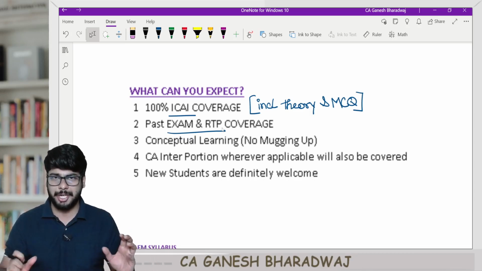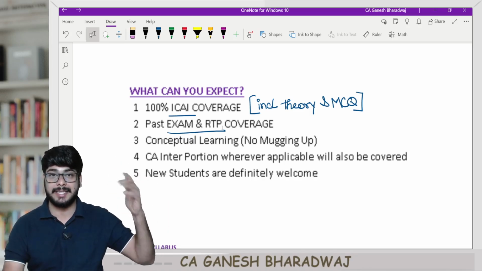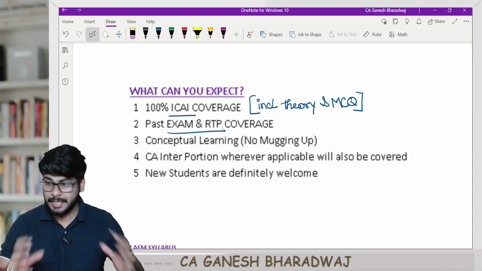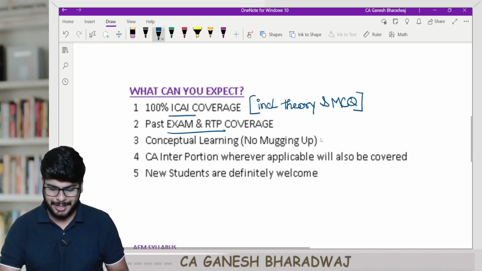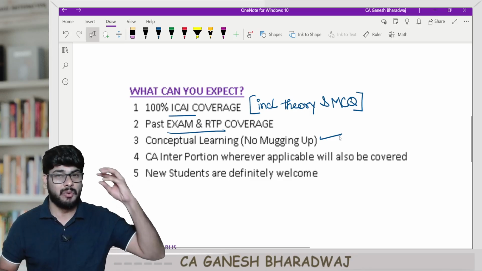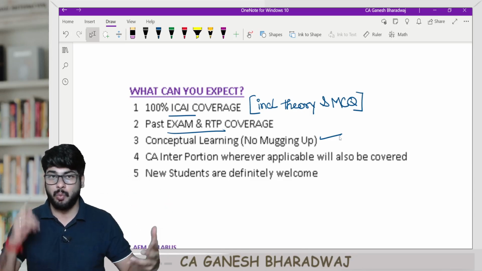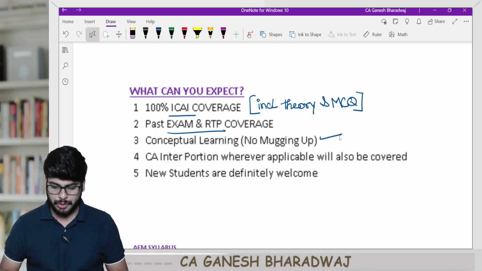So we will avoid the repetitions, and wherever possible, to the maximum extent, we will be discussing the past exams and RTP discussions in the classroom discussion itself, in our lectures itself. And as I told you, I strongly believe in conceptual learning. So the formula construction and why we are learning whatever we are learning, the whys of everything will be covered during our lectures, and there is no mugging up whatsoever.